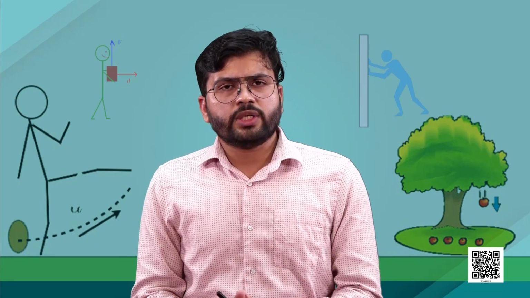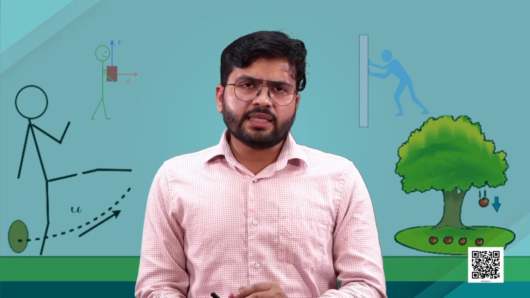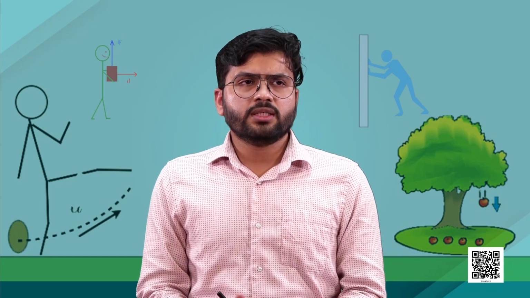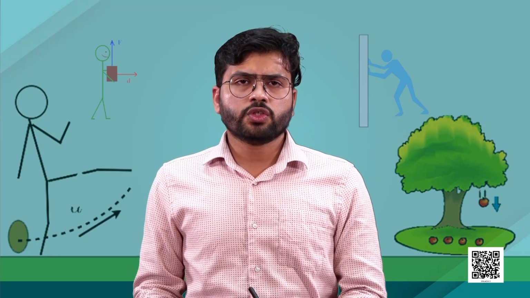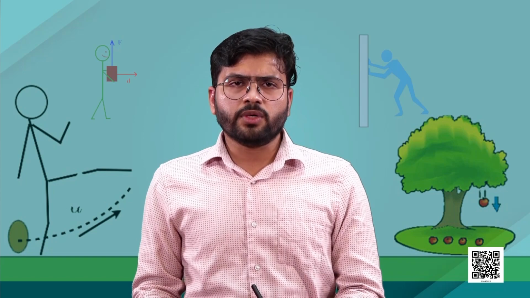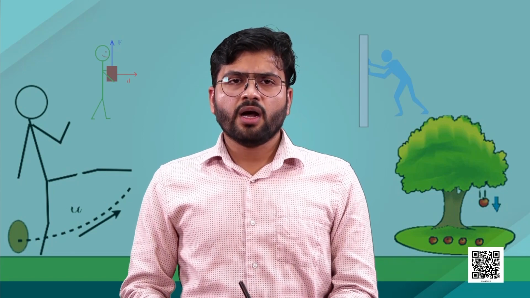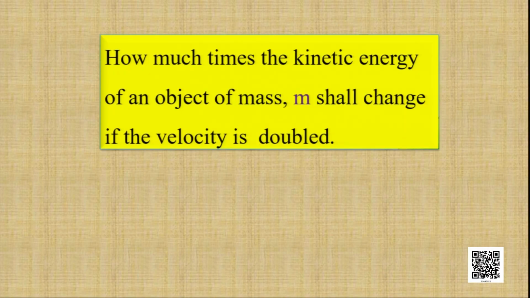Before we conclude today's lesson, let us look at what we have learnt. For that, I have two questions for you. Let us try to solve and answer them. The first question is, how many times will the kinetic energy of an object of mass m change if the velocity is doubled?